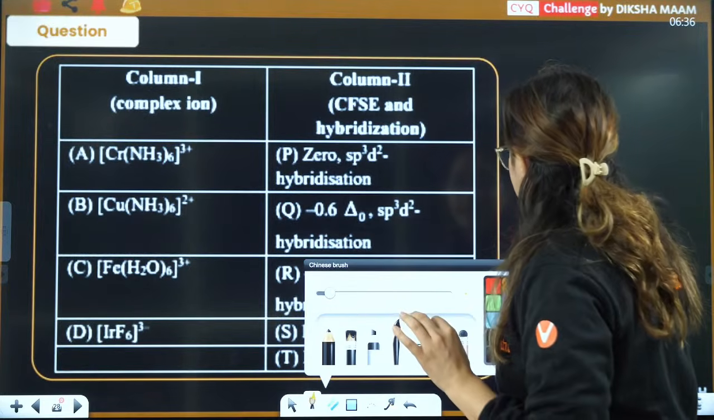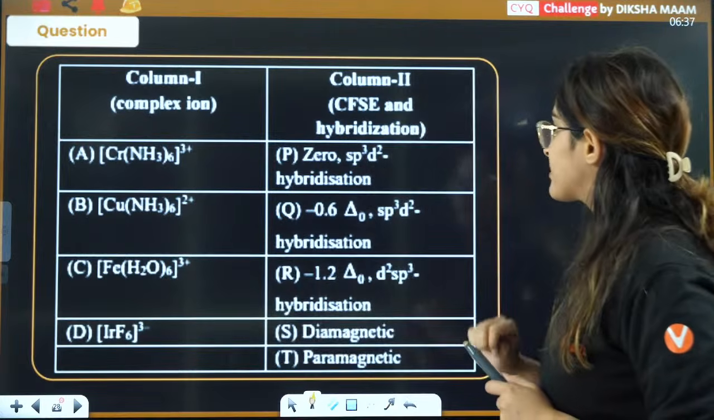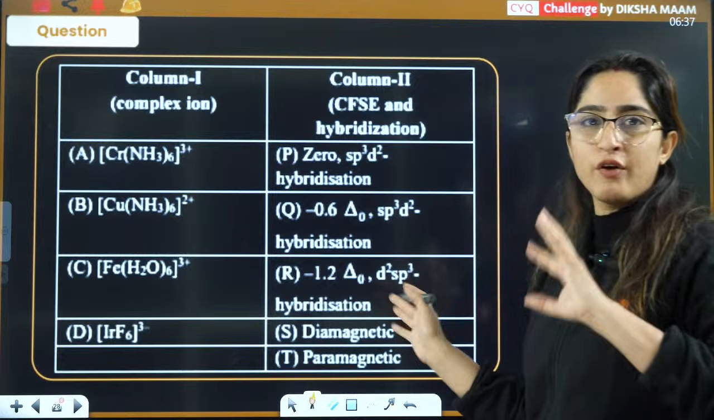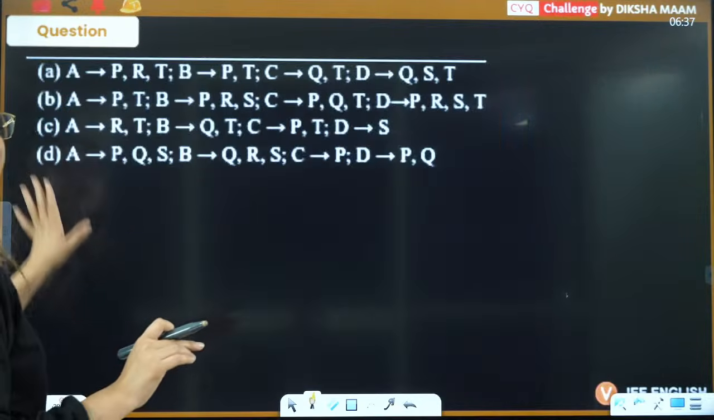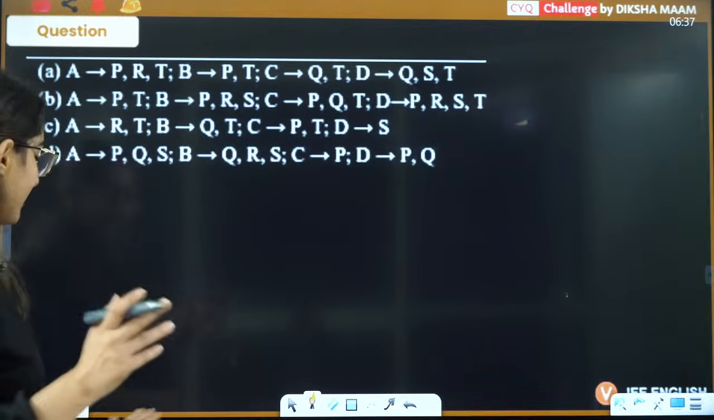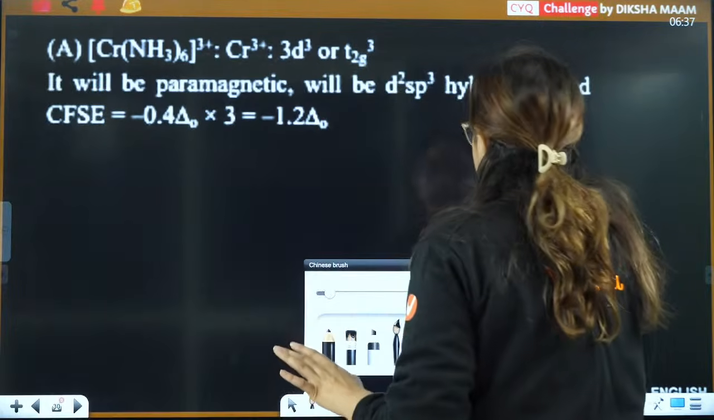Now, if you see this particular thing here, this is the complex. 4 complexes are given to you. One by one, they are saying which one of the following is correct for all of them. Okay, so one by one, we are going to see this. First is, now these are the options, very complicated options they have given you, right? Now, one by one, we are going to see which one is correct, which one is not correct.